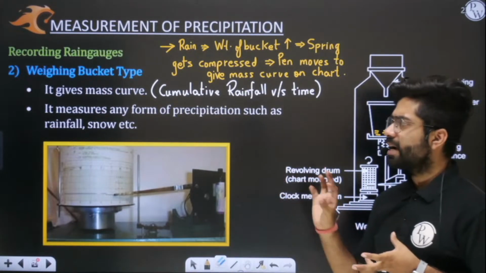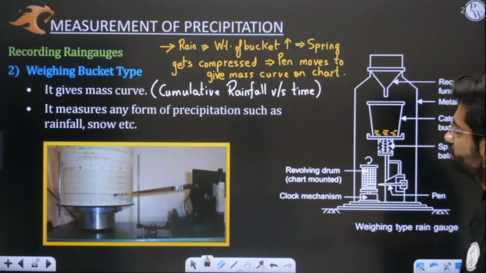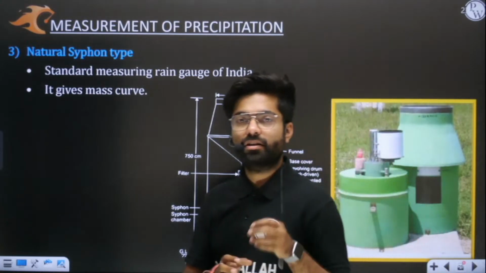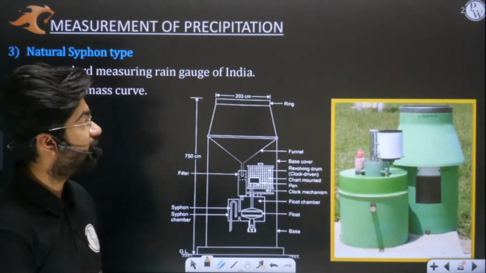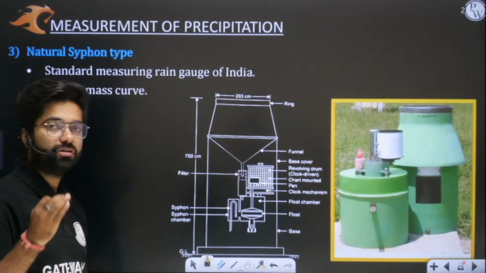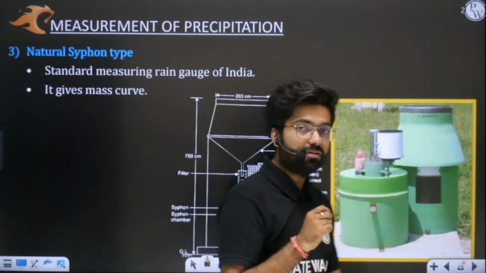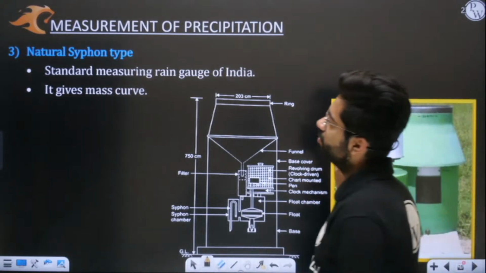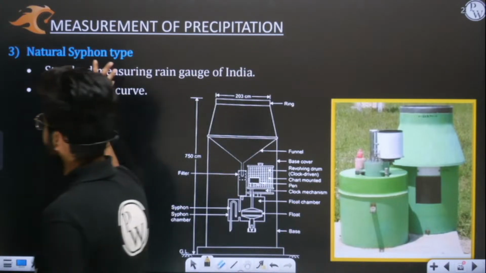Similar to this kind of weighing bucket, we have the third and last recording type of rain gauge, which is none other than your natural siphon type. See, natural siphon type is important because this is the common one which is used in India. If someone asks you which kind of rain gauge is used in India as a recording rain gauge, you will answer what?